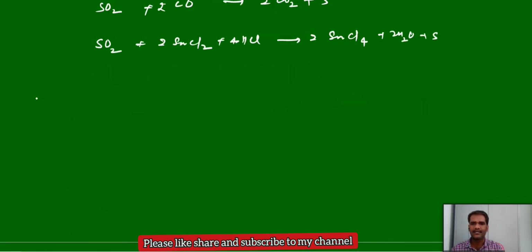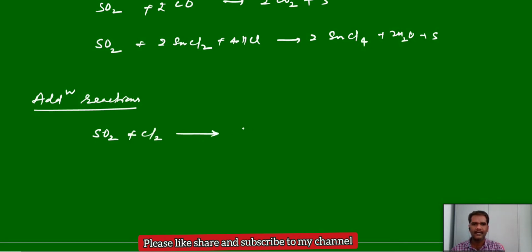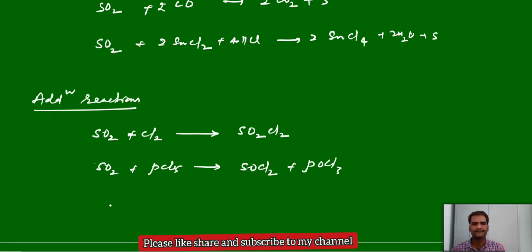Apart from this, some addition reactions. Sulfur dioxide, if you treat it with chlorine, directly we will get SO2Cl2, which is sulfuryl chloride. And SO2, if we treat it with phosphorus pentachloride, PCl5, we get thionyl chloride, SOCl2, plus POCl3.